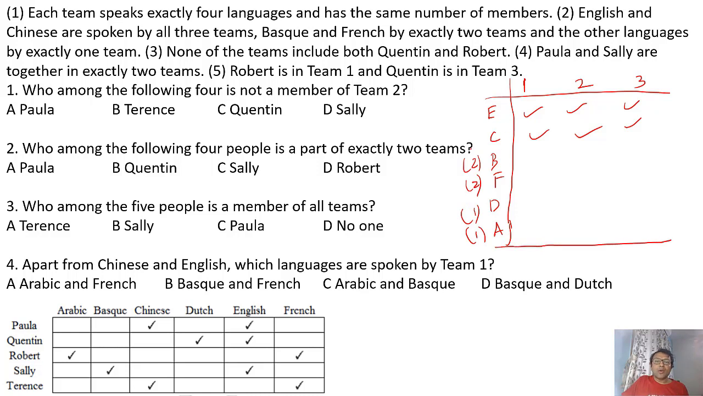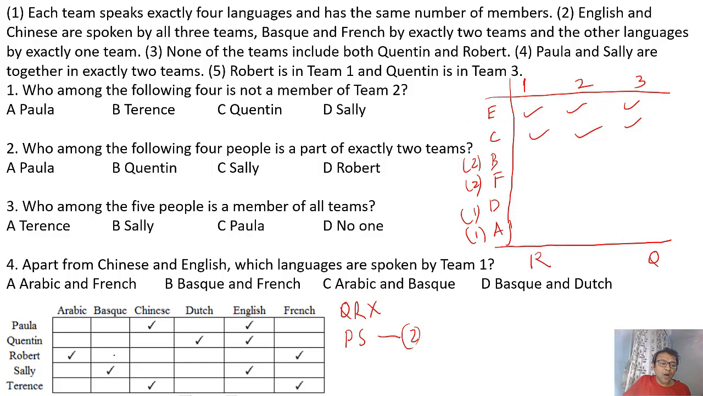Okay, now what else is given to you? None of the teams includes both Quentin and Robert. So I'll just put here separate: Quentin and Robert don't belong to the same team. Paula and Sally are together in exactly 2 teams. Robert is in team 1 and Quentin is in team 3. This is what is given.